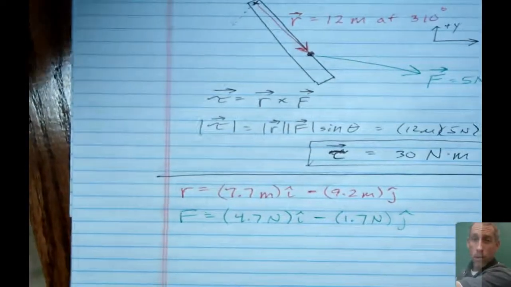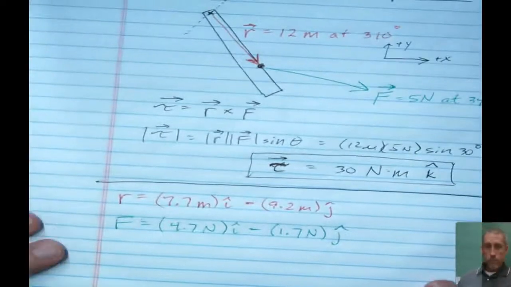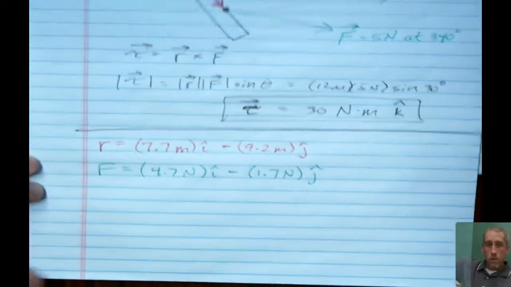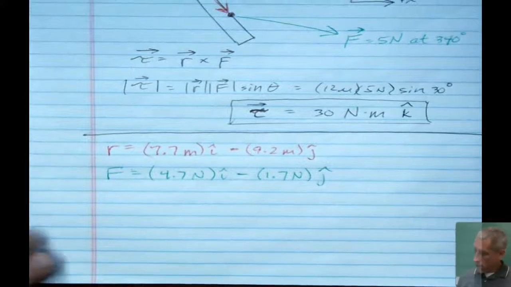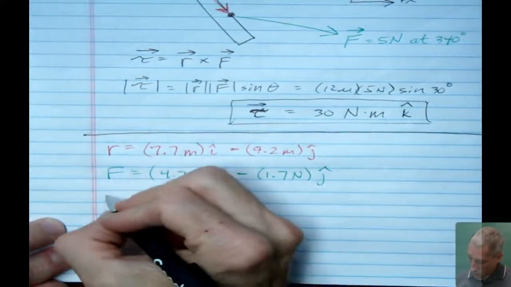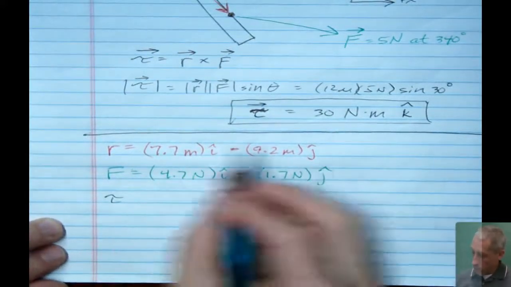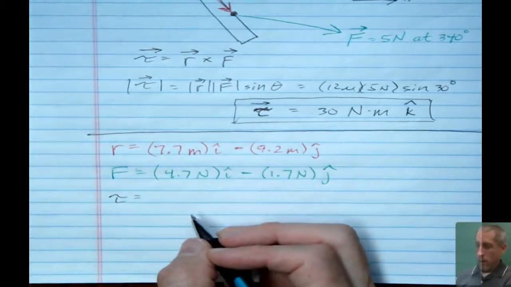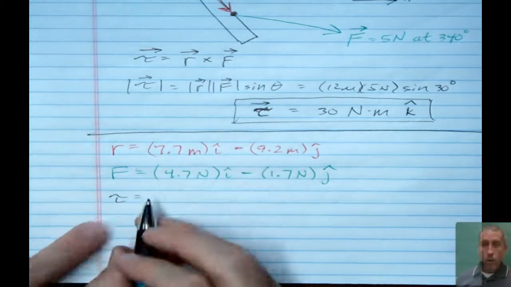And get a little more space here I can use. So now I'm going to perform the operation. And when we do a cross product with unit vectors, here's what we do, and it gets a little hairy. I'm not going to show you where this comes from.